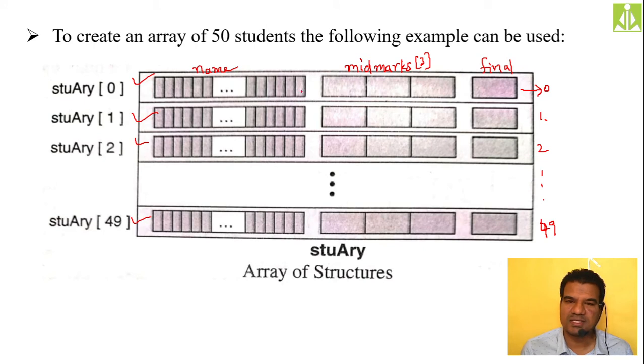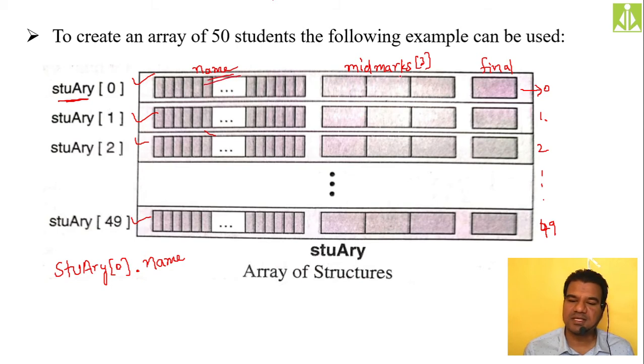Now how we can access the individual fields from these structures. Suppose you want to access the name of the first student, that is student of 0. So how we can access? As you can see, the array name I have given is student array, stuary. That is my identifier. So stuary of 0 dot name, because this is the name of the student 0.